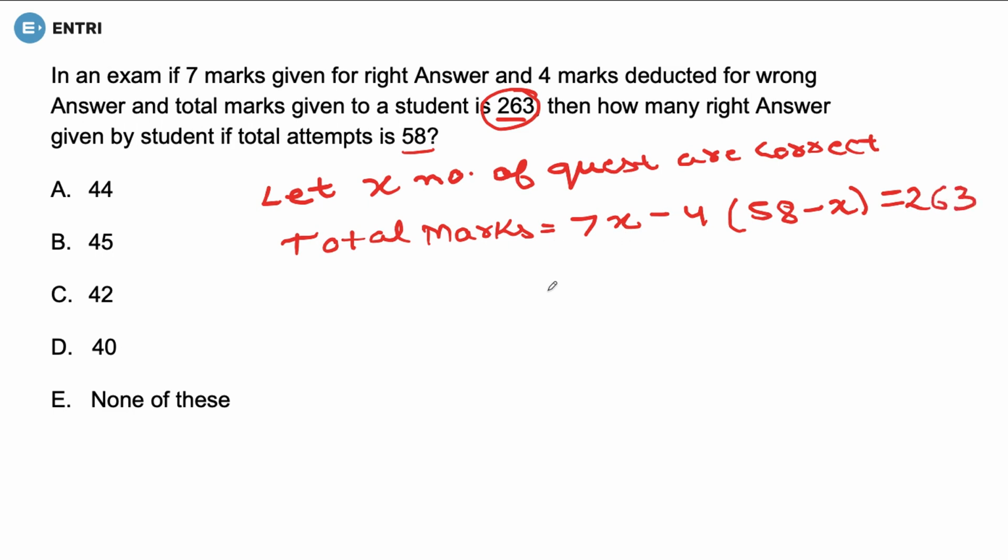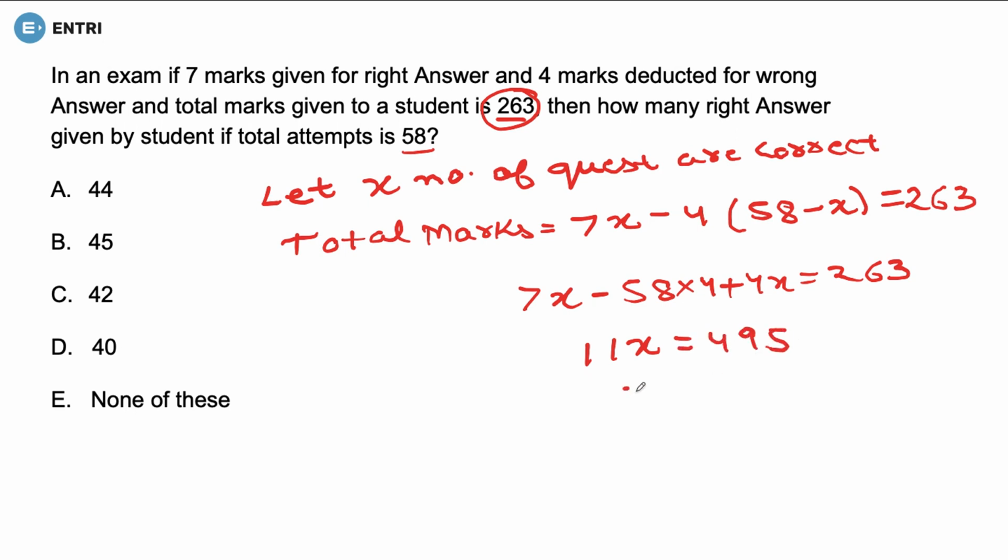Fine. So if we calculate it out, 7x minus 58 into 4 plus 4x is equal to 263. This means 11x is equal to 495. So x will be equal to 45.